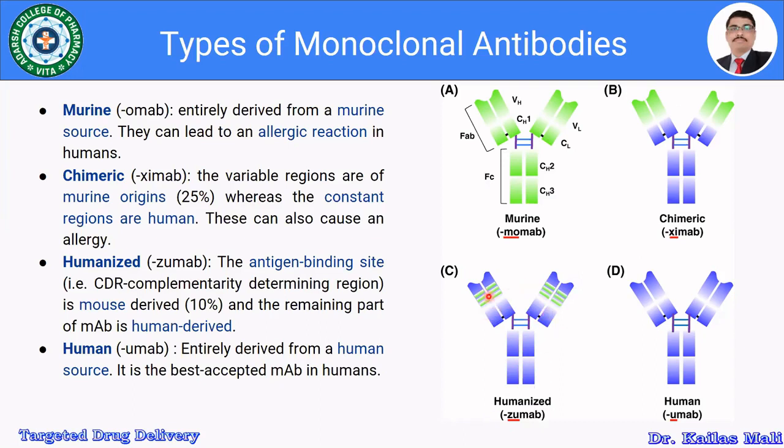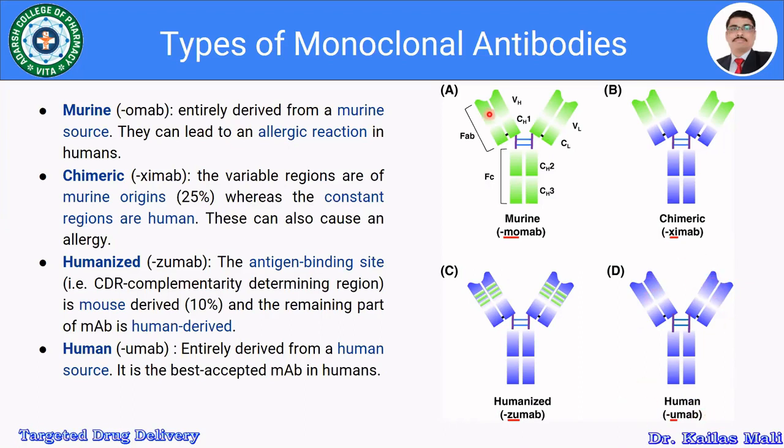So 10% is murine or mouse derived. Then D, a completely human antibody, is dash UMAB. It is entirely derived from the human source.